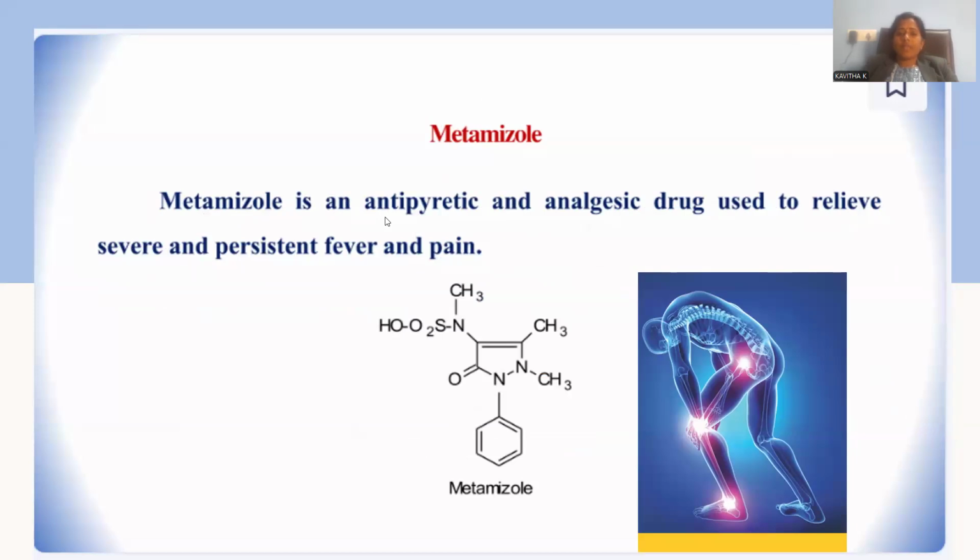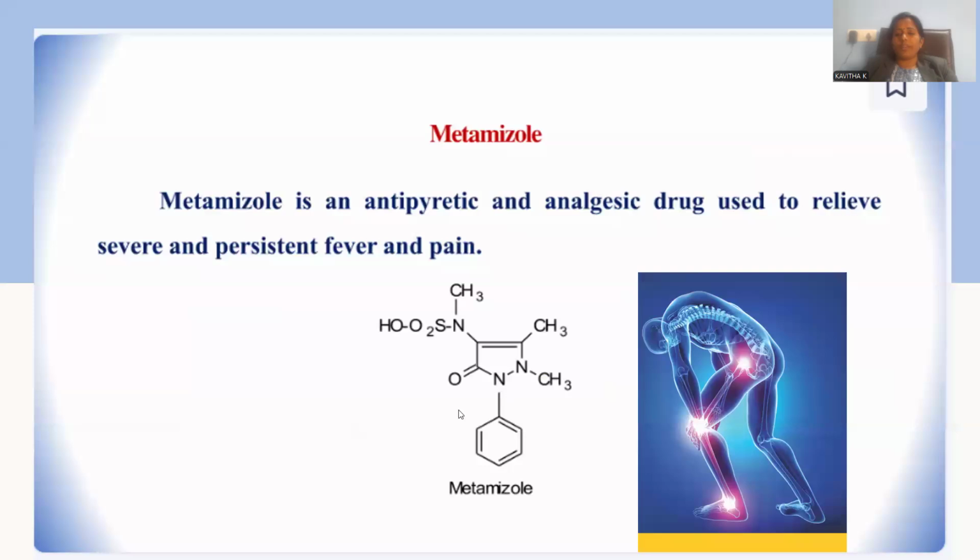And metamizole. Metamizole is an antipyretic and analgesic drug. Antipyretic means relieving fever. Analgesic is nothing but relieving pain. Wherever pains are present, those pains are better relieved by this kind of drug.